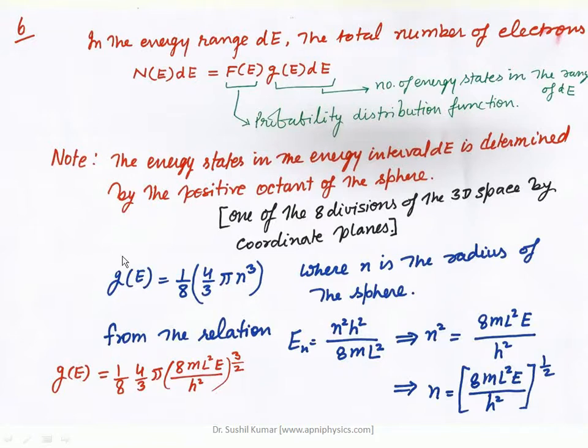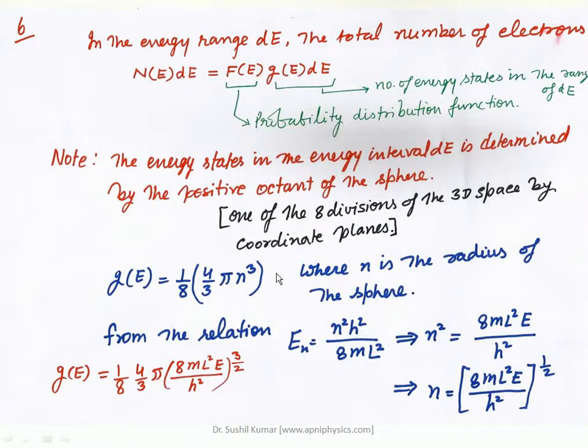right, that is G(E). So G(E) is equal to 1 upon 8 times the volume of that sphere, where n indicates the radius, right, 4 by 3 pi n cube, where n is the radius of the sphere, and G(E) defines the quantum states. So from the relation En is equal to n squared h squared upon 8 m L squared, this is the formula for the energy of an electron in the nth state, right?